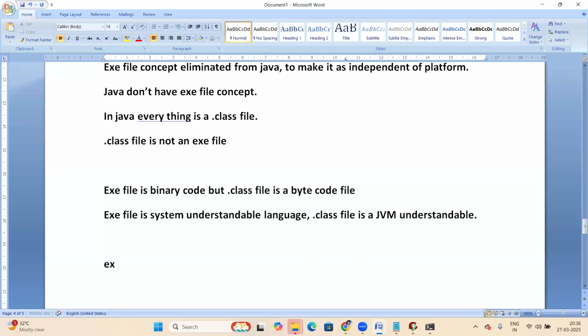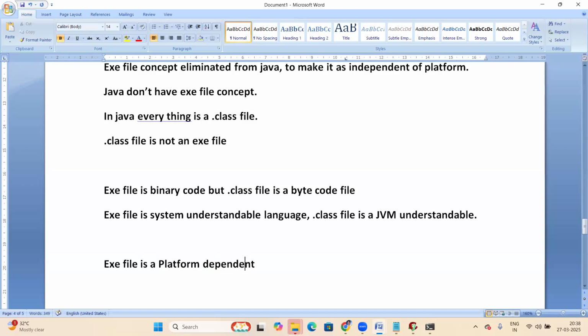Next, an exe file is platform dependent. Why is an exe file platform dependent? That's tomorrow's topic. Tomorrow we'll discuss .class files and exe files.